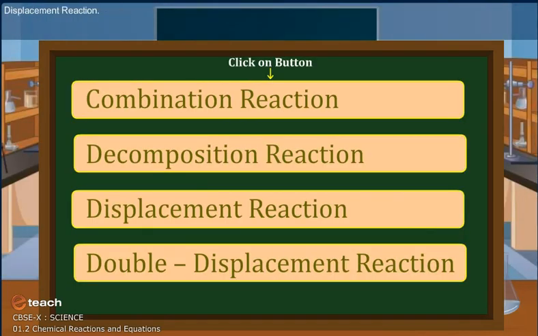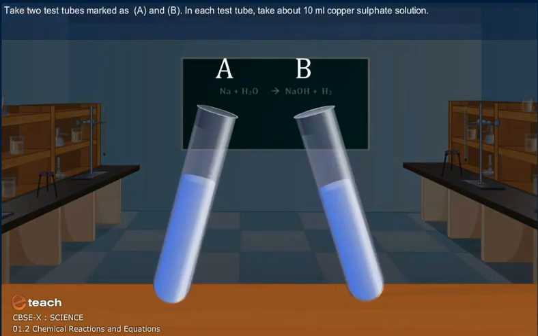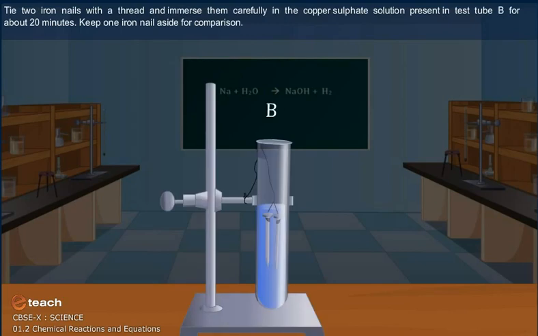Displacement reaction. Take 3 iron nails and clean them by rubbing with sandpaper. Take 2 test tubes marked A and B. In each test tube, take about 10 ml copper sulfate solution. Tie 2 iron nails with a thread and immerse them carefully in the copper sulfate solution in test tube B for about 20 minutes. Keep one iron nail aside for comparison.